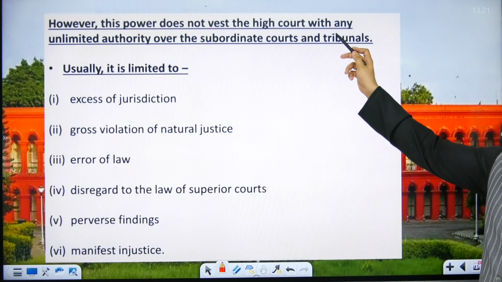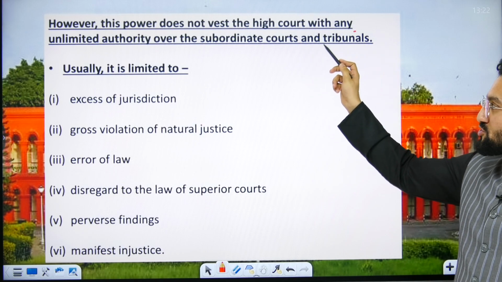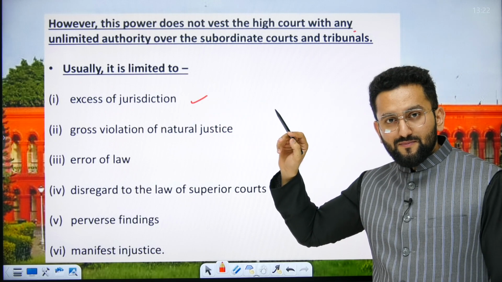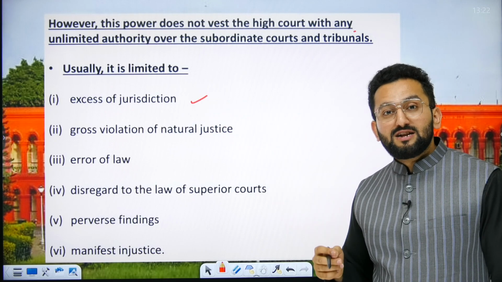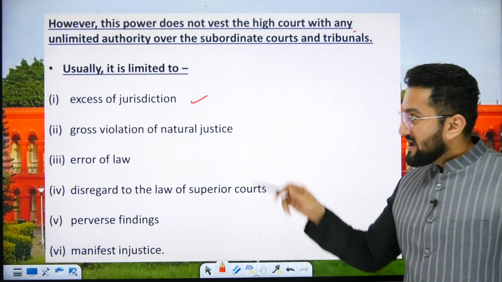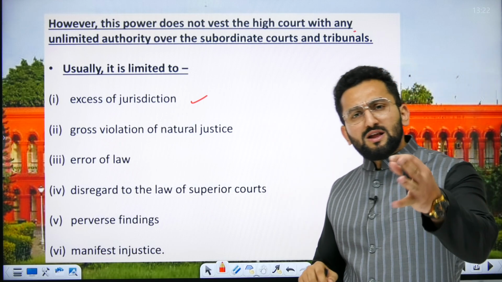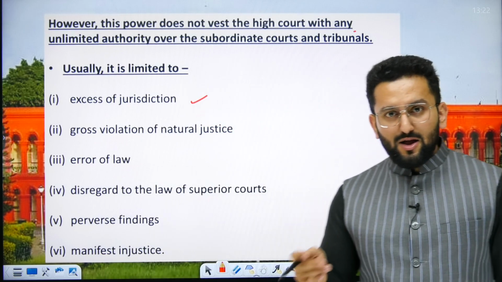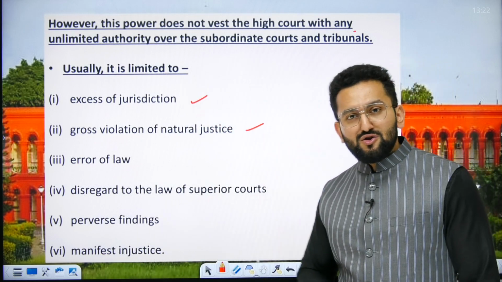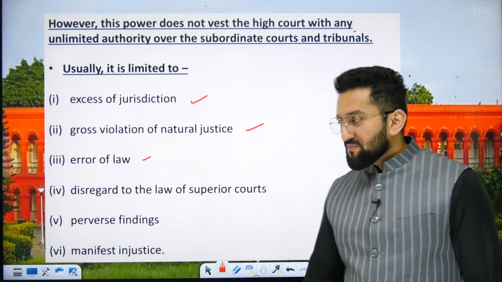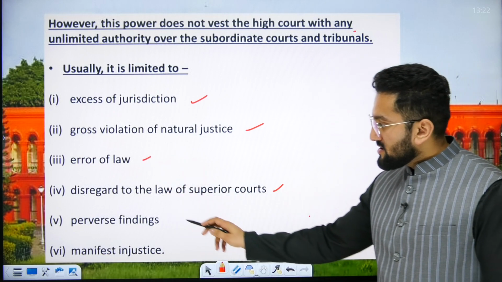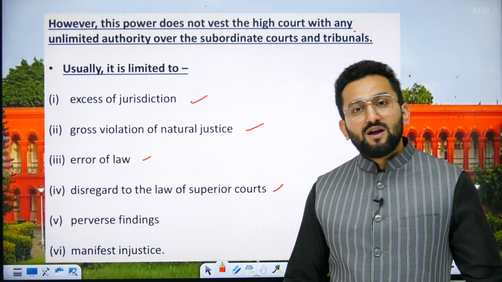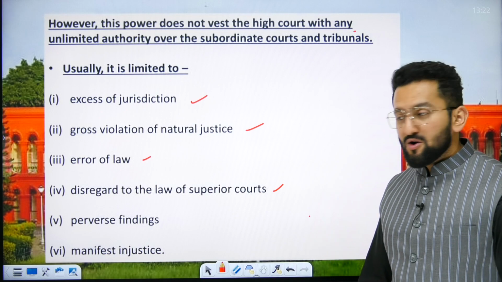However, the power does not vest in the High Court with any unlimited authority over the subordinate courts and tribunals. It is limited to excess of jurisdiction, means in what cases High Court can intervene in the functioning of a subordinate court. If there is excess of jurisdiction, it means you are not given that much power, but you are exercising power beyond your ambit. Then High Court can supervise. Gross violation of natural justice, error of law, disregard to the law of superior courts, means High Court has said something and High Court is a court of record, but you are not adhering to what High Court has said on this particular matter.